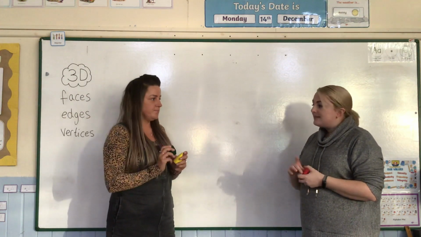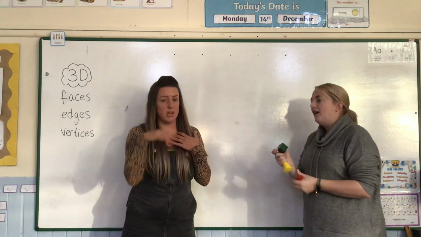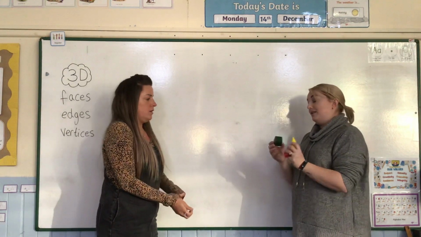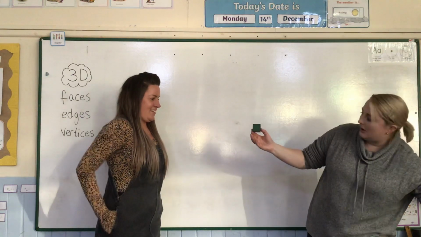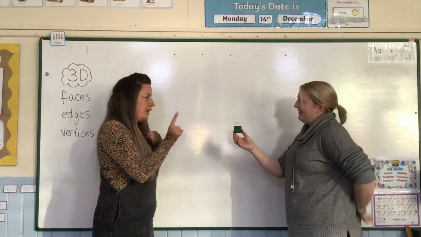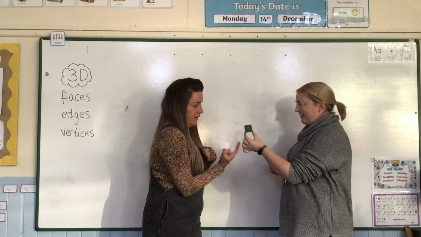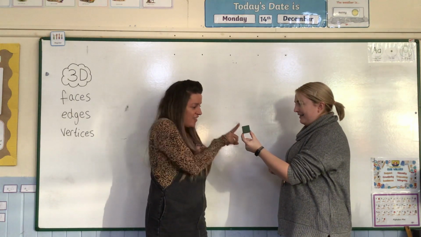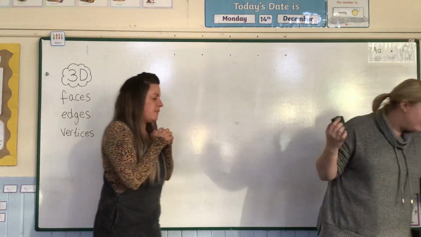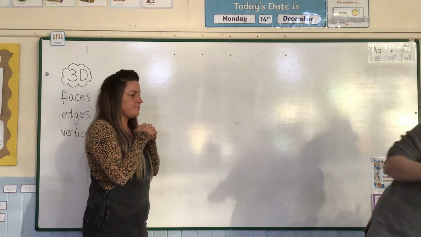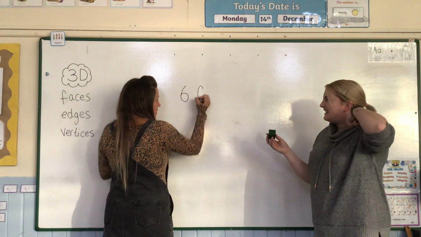So let's start with a cube. I'm going to be the first child today. I'm going to be you, year one. I bet you know the names of these shapes after our singing. So this one, cube! So a cube has got how many faces, Miss Ware? Can I use my pointer? You can. 1, 2, 3, 4, 5, 6. 6 faces! Should we write this down on the board? A cube has 6 faces.